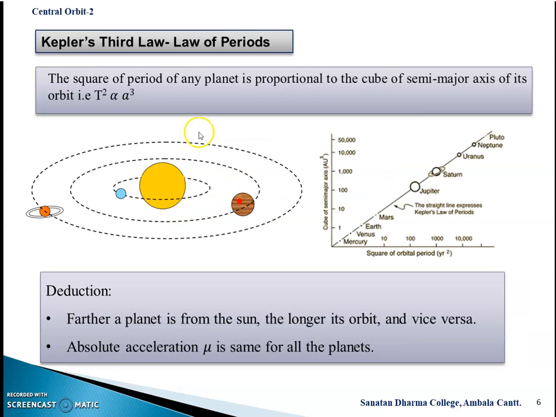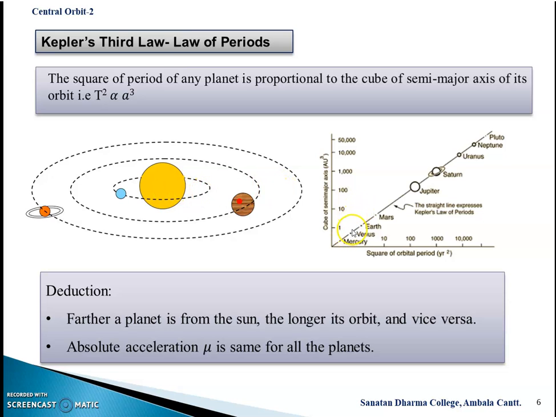Now the third law: the square of the period of any planet is proportional to the cube of the semi-major axis, that is A. So T square is directly proportional to A cube. See this graph. Here Mercury is the nearest to the sun, meaning it will take less time for a complete revolution around the sun, so its orbit will be much smaller than the other planets.